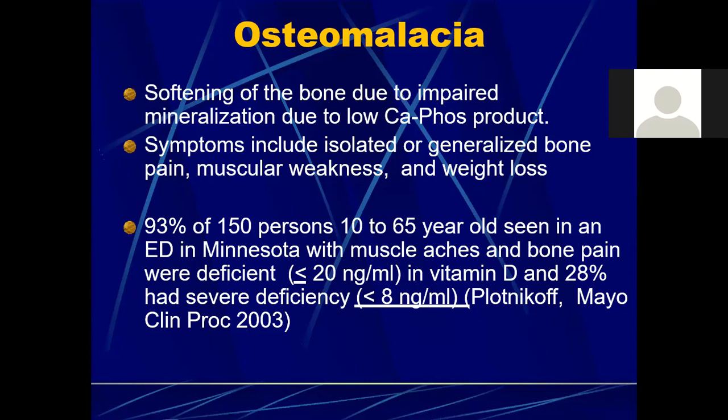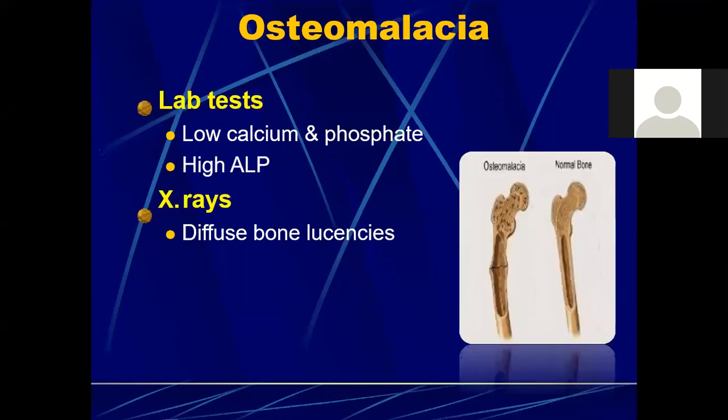And it was seen in one study that 93% of the 150 people recruited, with age groups between 10 to 65 years, presenting with muscle aches and bone pains, were deficient in vitamin D, and 28% of them had severe vitamin D deficiency. So this is directly telling you how much the instances of osteomalacia, bone pains and all these symptoms are directly linked to vitamin D deficiency.